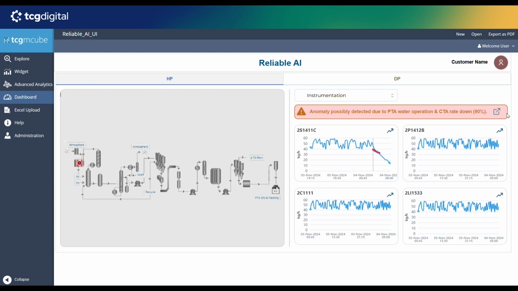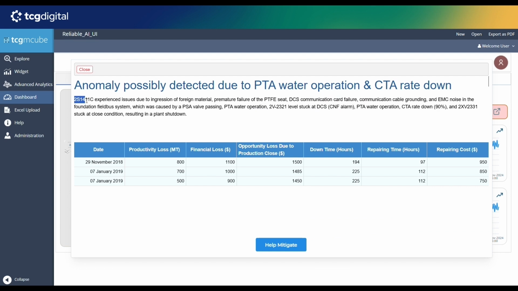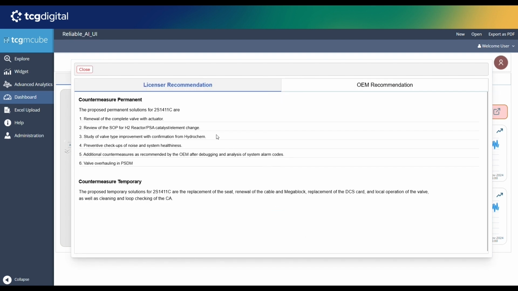So now we can see whether a similar problem has occurred in the past or not, and everything is being served by different agents. And now on the screen, you see the information which is coming from the historical data. So it combines all of them, like repairing time, downtime, financial loss, productivity loss, and also what the repairing cost was. So you can imagine that all the data, like process data, operations data, and financial data, are being combined together, and then you are getting this report.